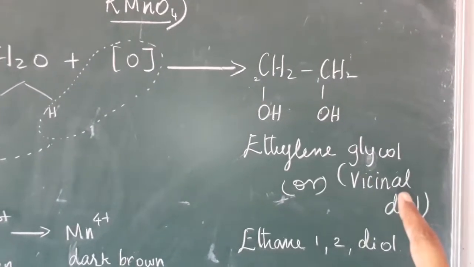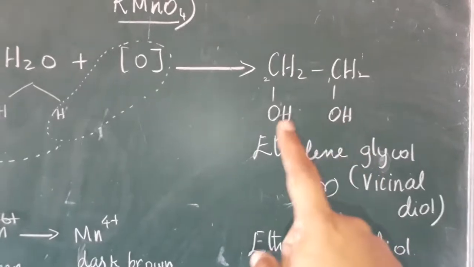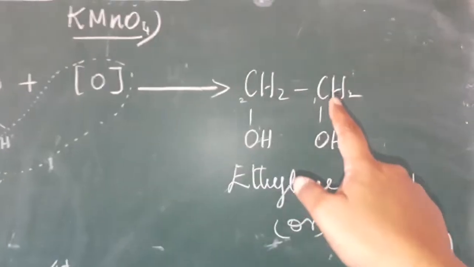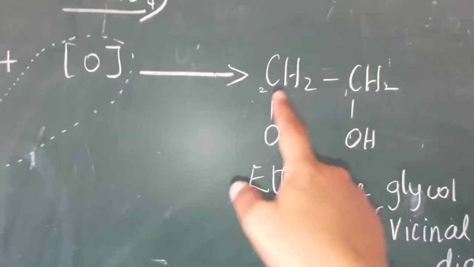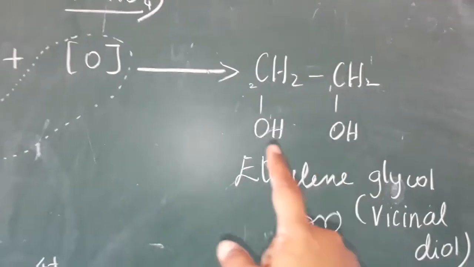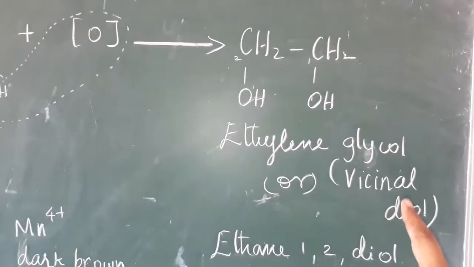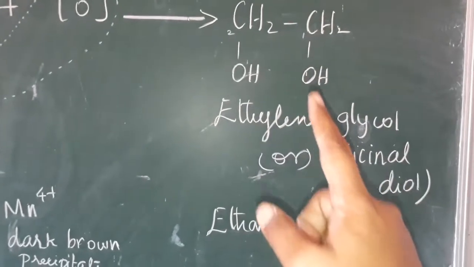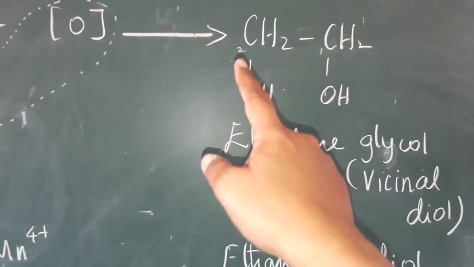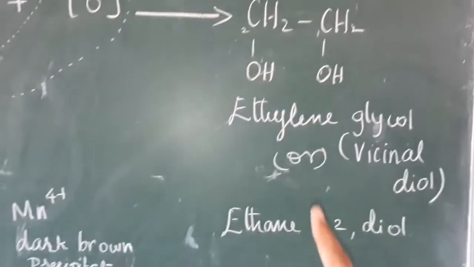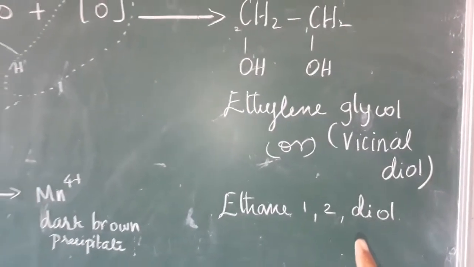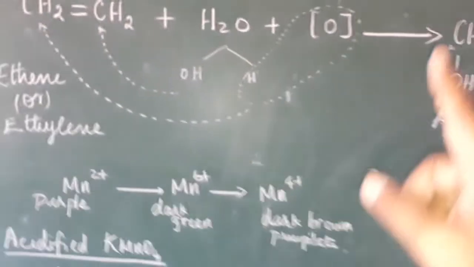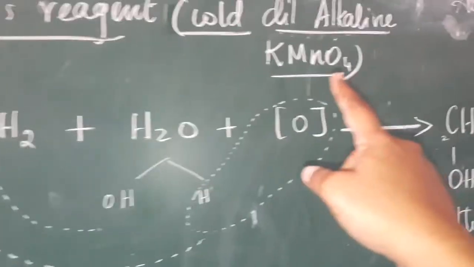What is a vicinal diol? The adjacent carbons having the alcohol OH group. Adjacent means the nearer carbon. Nearer carbons having alcohol is called a vicinal diol. The IUPAC name: 2 carbon, eth, single bond, ane. The first carbon and second carbon both have alcohol. So ethane-1,2-diol.